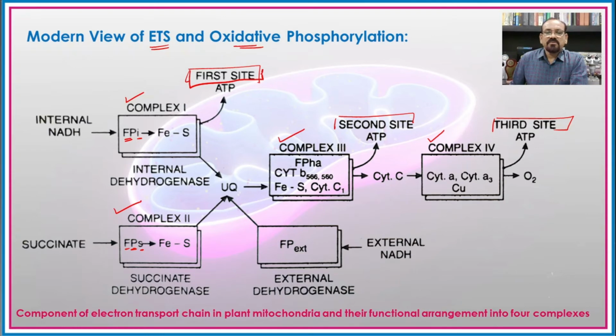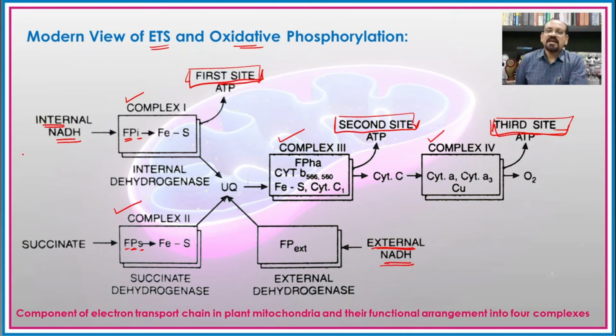Here there are 3 different sites where there is a formation of ATP molecules with the help of ADP and inorganic phosphate, and the energy released from transport of the electron. And hence here, we have the internal NADH and the second one, that is the external NADH.